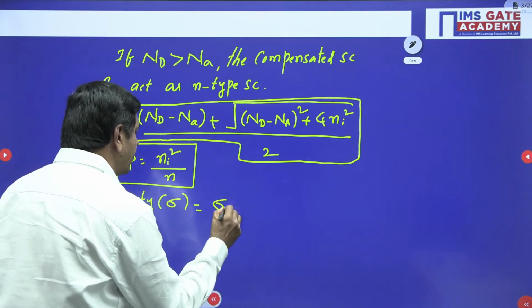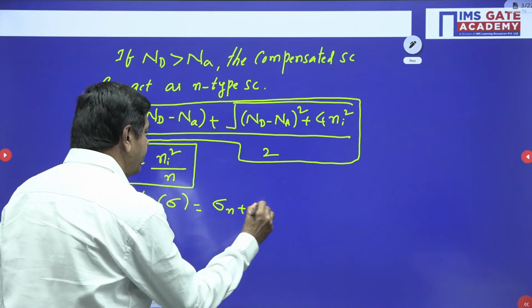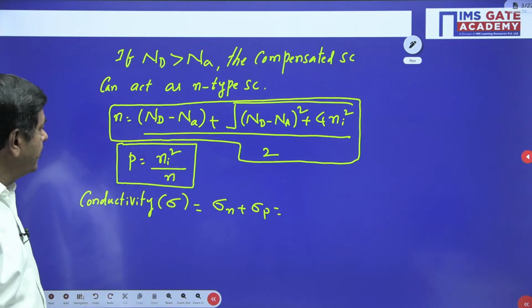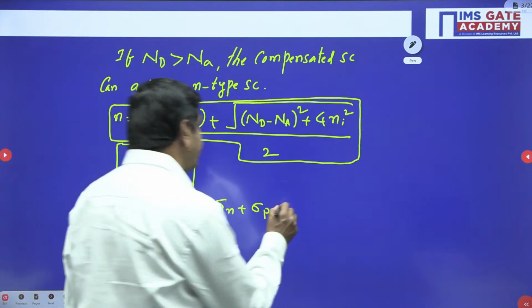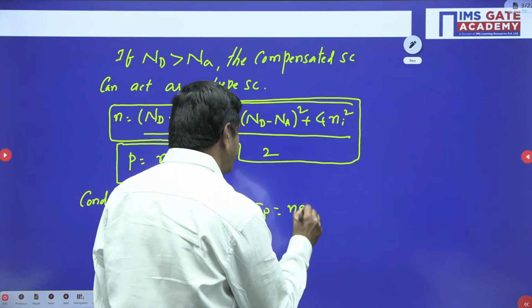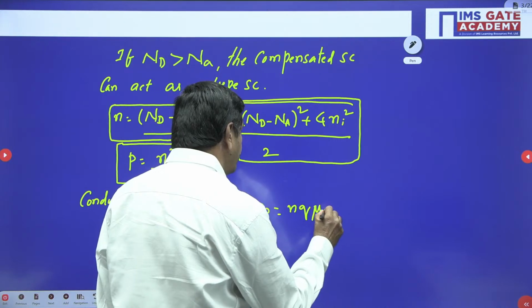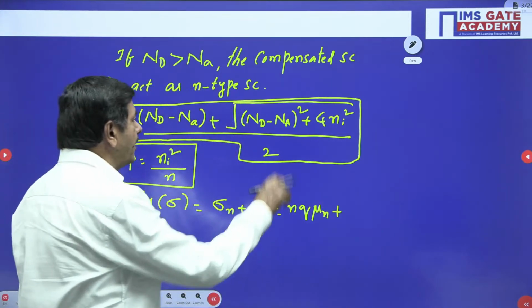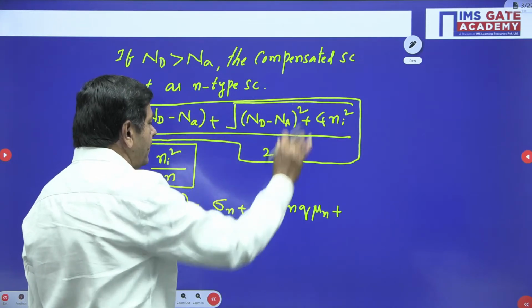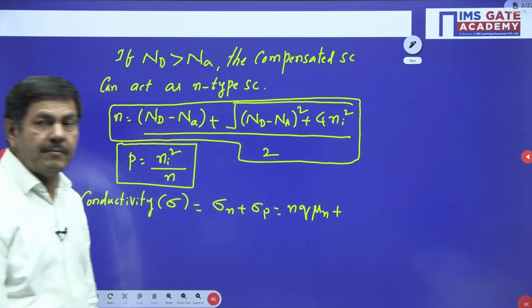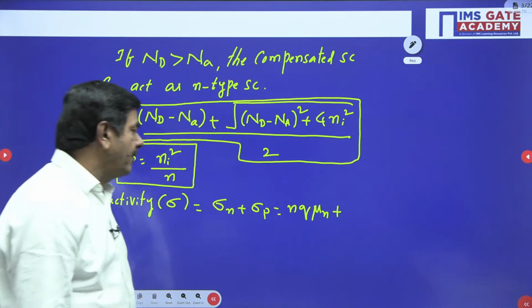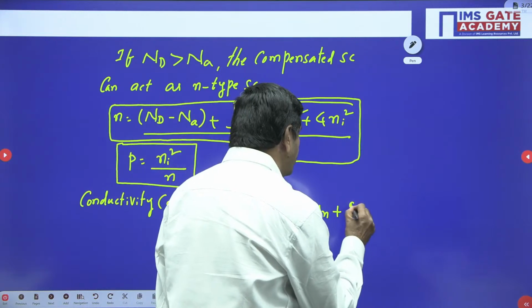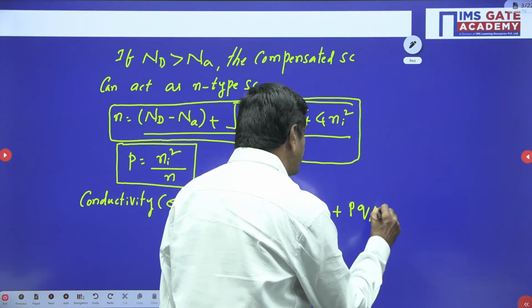Conductivity due to electrons, conductivity due to holes, we need to put. Conductivity due to electrons, you know very well, is n into q into mu n. The q means the charge of the electron, mu n is nothing but the mobility of electrons. Sigma p is calculated by p into q into mu p.